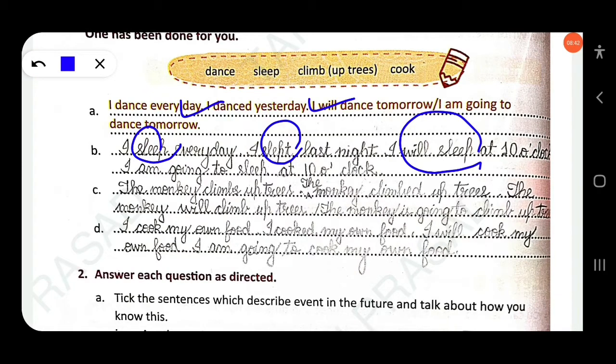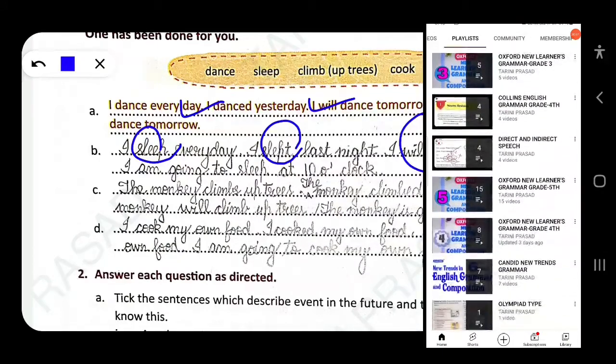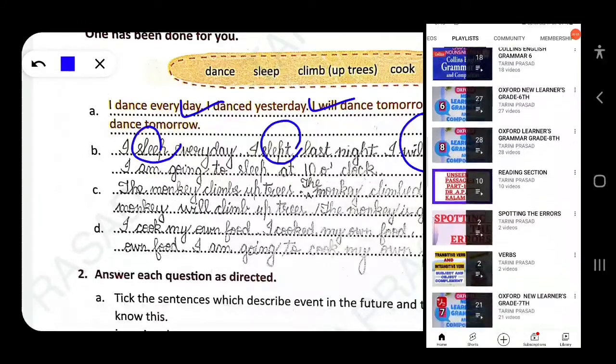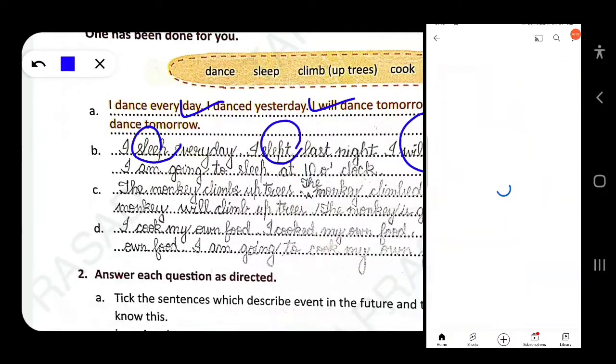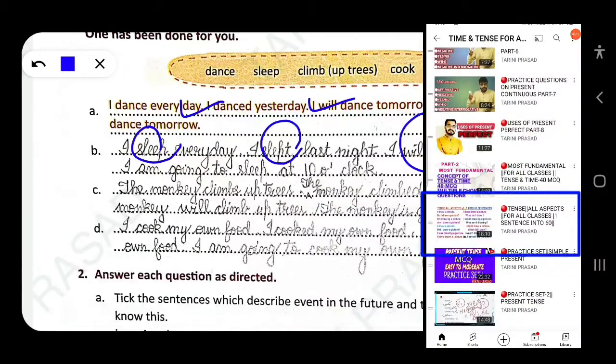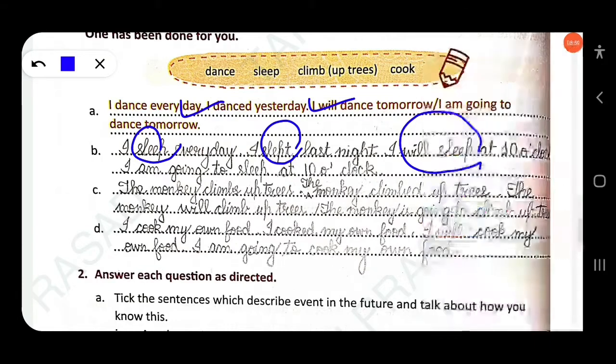If you have not watched all the structures of the tenses, present tense, past tense and future time, look at the screen, I have briefly discussed all the structures with examples. You can go to the playlist section and watch. There you can get a complete idea about the transformation of the sentence, how to change present into past, past into present. Next, I will sleep at 10 o'clock. Then, I am going to sleep at 10 o'clock.